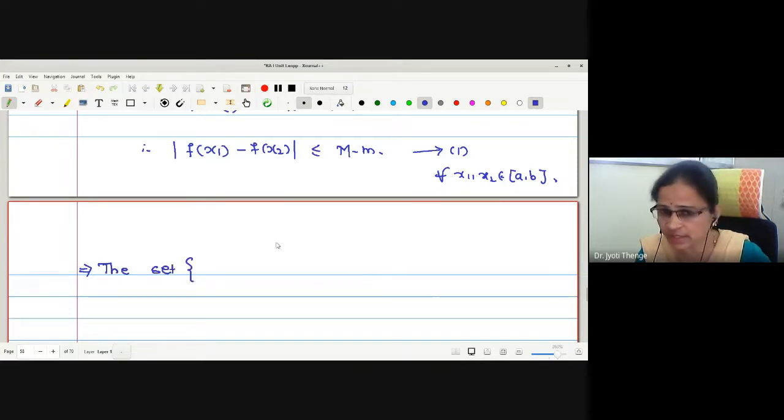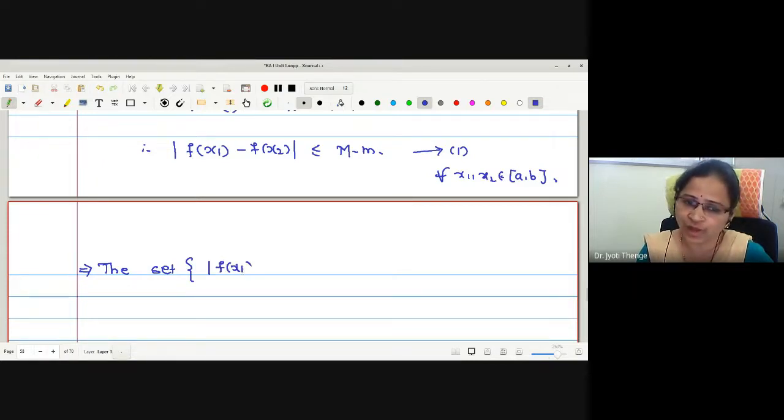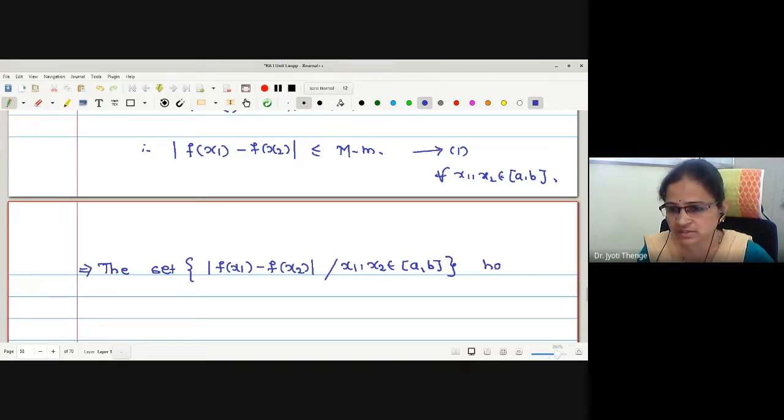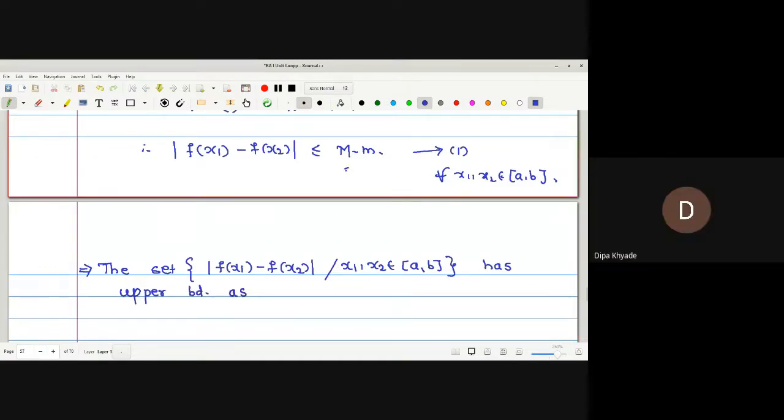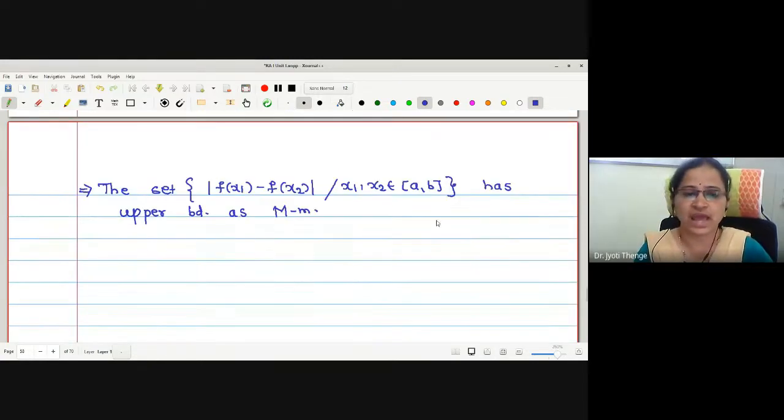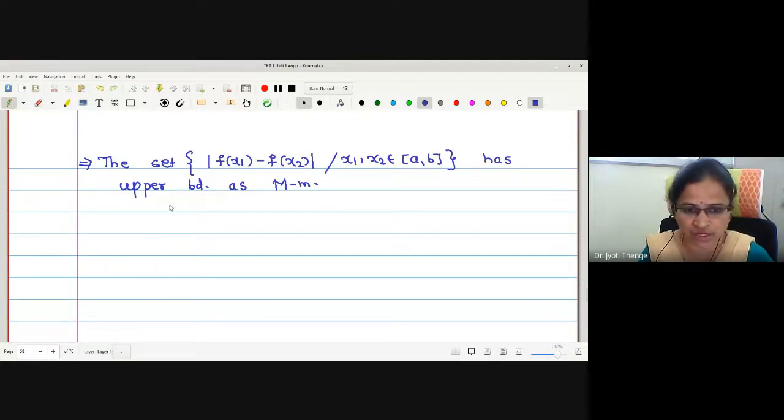Why am I writing a set? Varying the different values of x1, x2 over the given interval, it will give you one value every time. Let me put all the values in a set. Therefore, I will write mod f(x1) minus f(x2), provided x1, x2 are in the closed interval [a, b]. The set has an upper bound. What will be the upper bound of this set? Yes, capital M minus small m. The set has upper bound capital M minus small m.